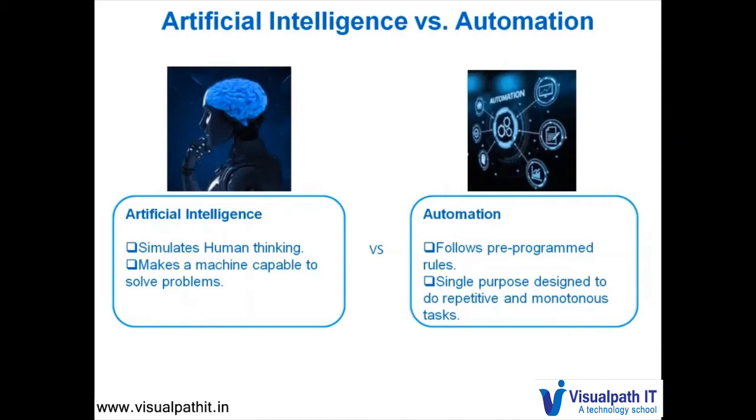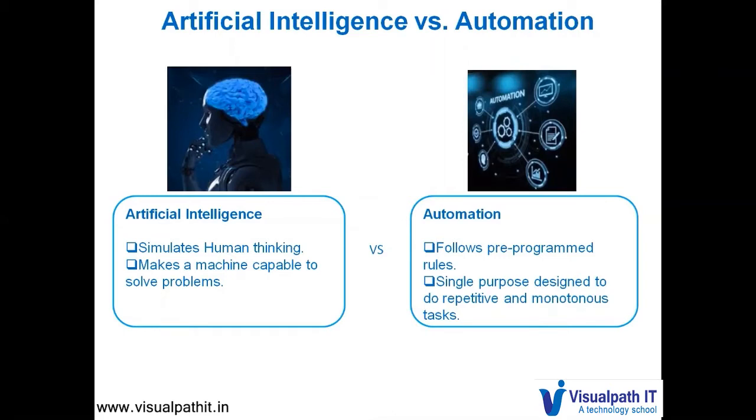So basically an AI needs to make a machine capable to solve problems. So when we say a machine needs to be made capable to solve problems, it means that we need to train the brain of a machine in such a way that it is able to solve any problem based on any context.